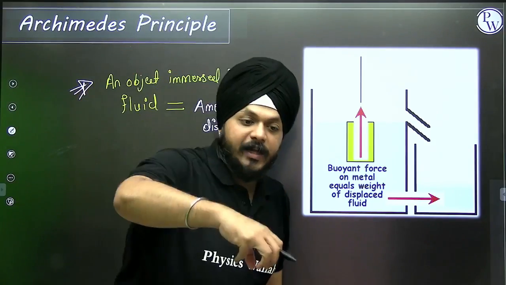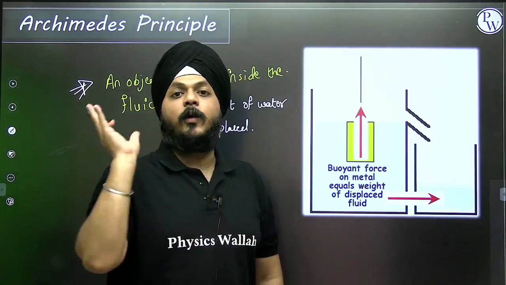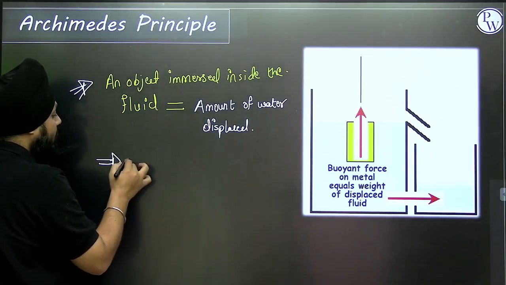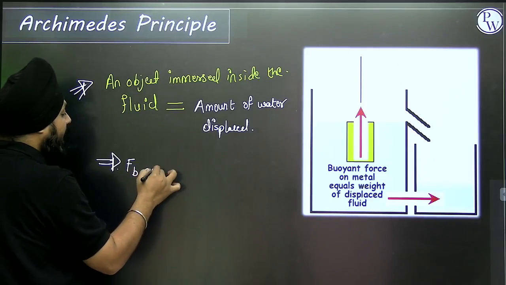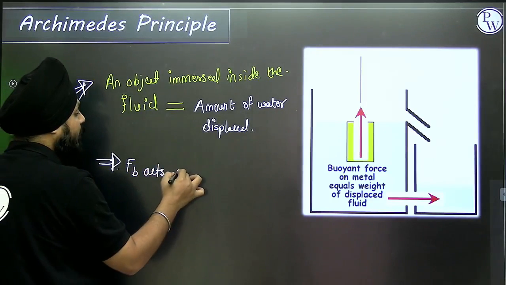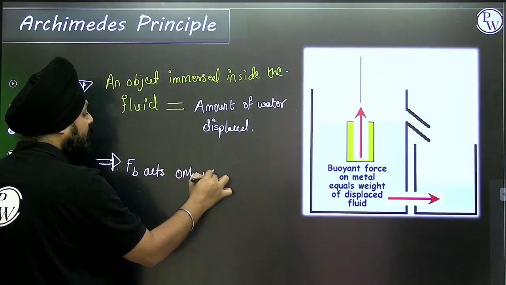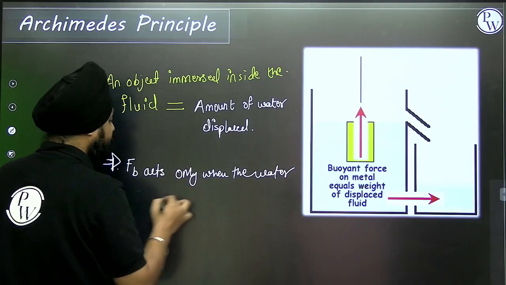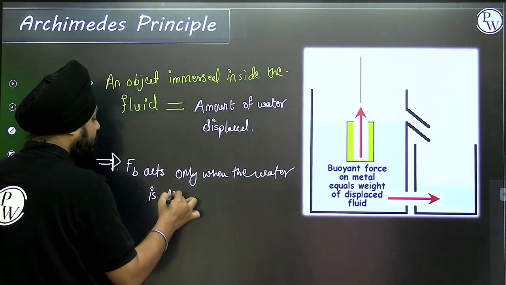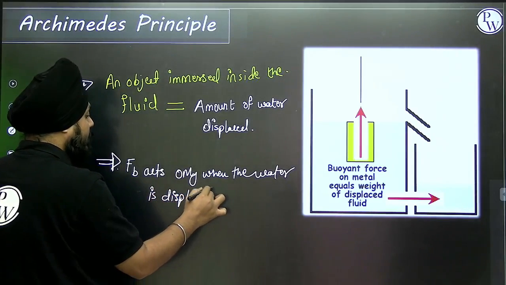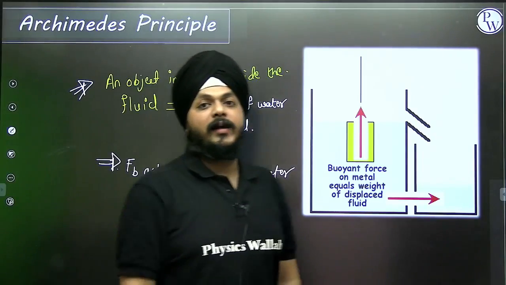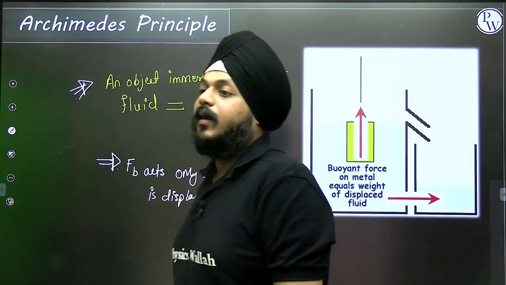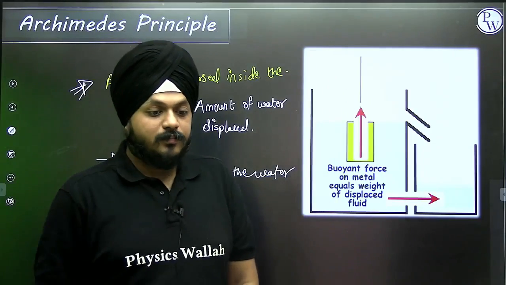The weight of an object immersed inside the water is equivalent to the amount of water displaced. The second most important term: buoyant force acts only when the water is getting displaced. Without that, we are not able to identify whether it is acting or not, how much it is acting, and lots of things.